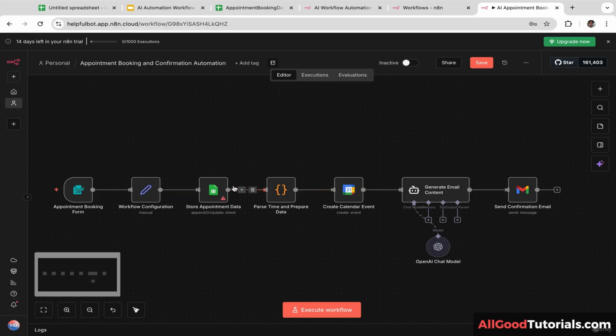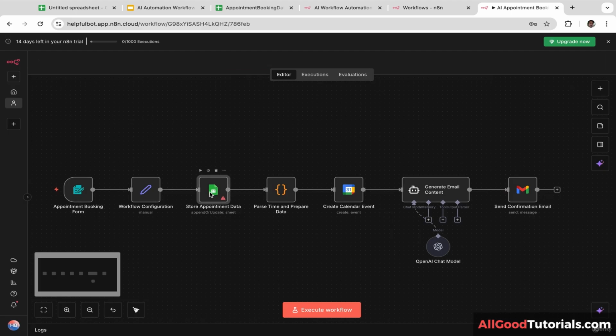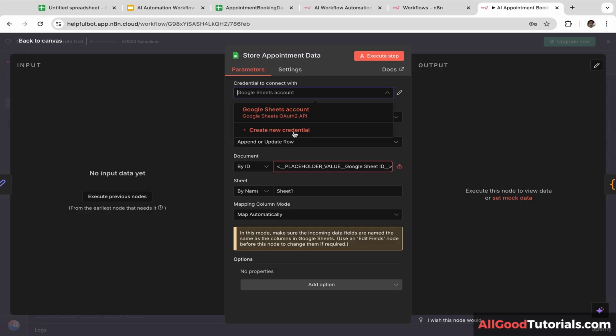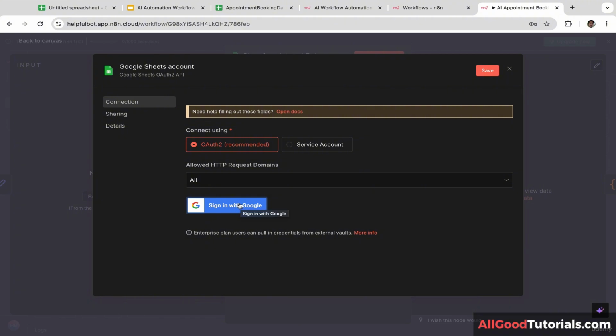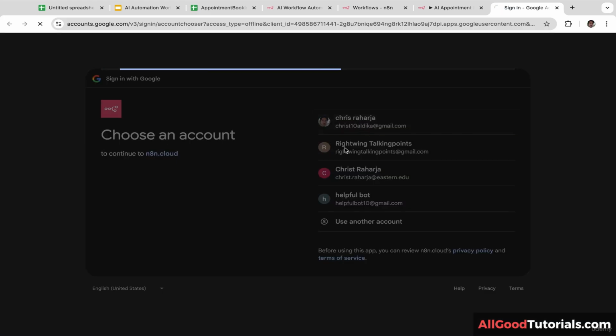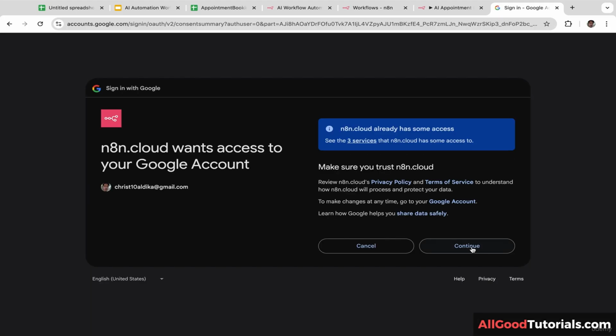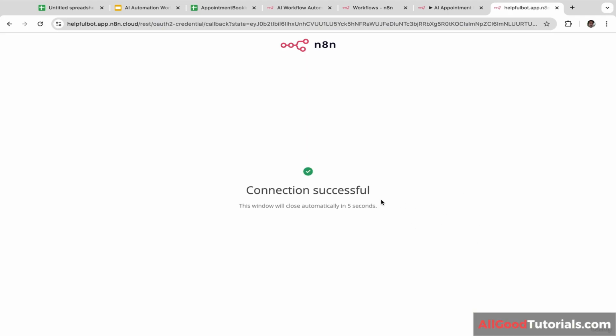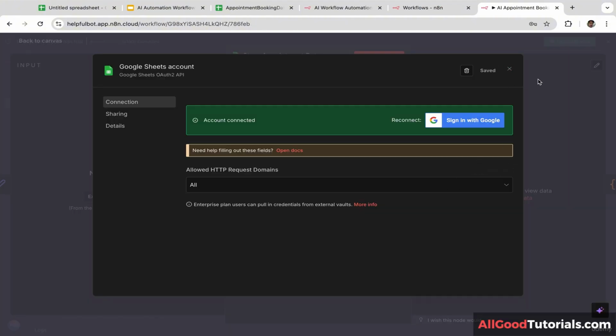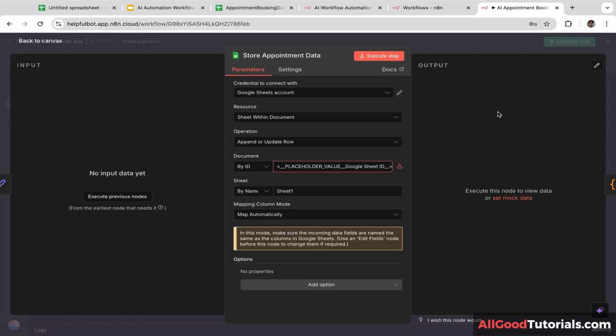Next, we will need to add credentials for Google Sheets. So let's click this and let's click create new credentials. And let's click sign in with Google. And I'm going to select this account. And let's click continue. So in this case, we are giving N8N access to Google Sheet. Okay, now we have successfully connected Google Sheet with N8N.